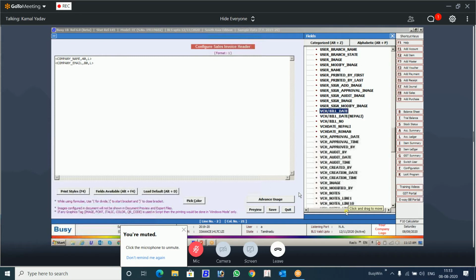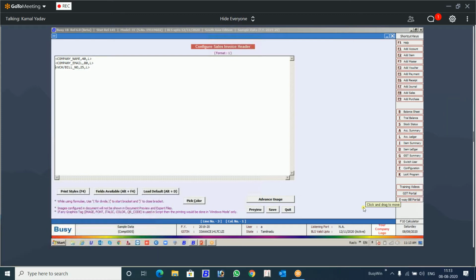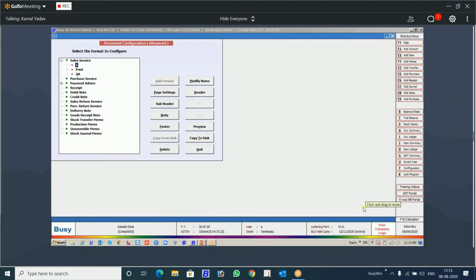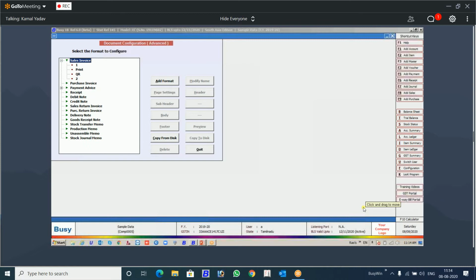So we will take for an example, voucher bill number. This is the information that you want in the QR code. We are doing it very simple. This is the information that we are going to print in the QR code. I have saved this format. So this format, format 1, you are not going to use for the printing. This is for giving the information that you want to print in the invoice. Now I am going to create another invoice, format 2. Format 2 will be my main invoice that I will be using for printing purpose.